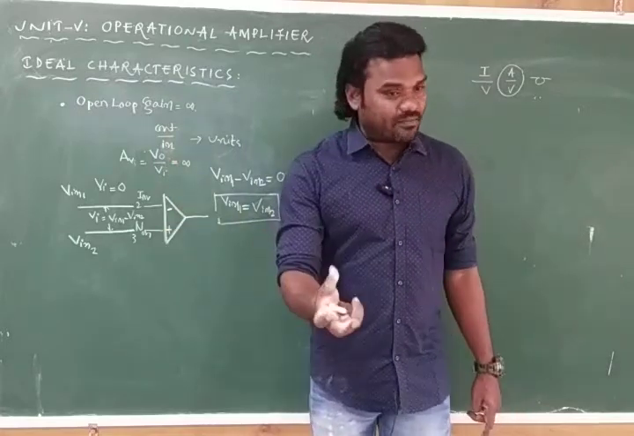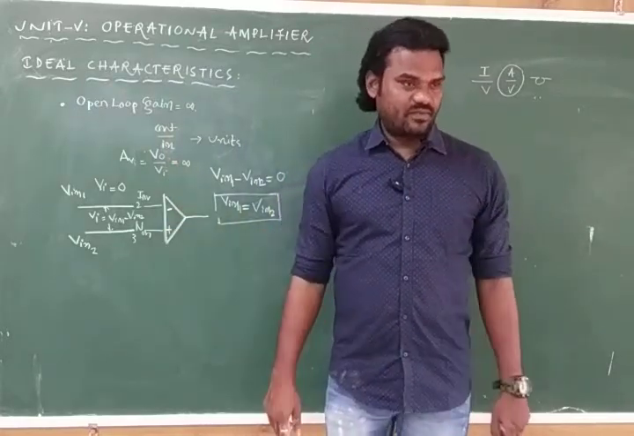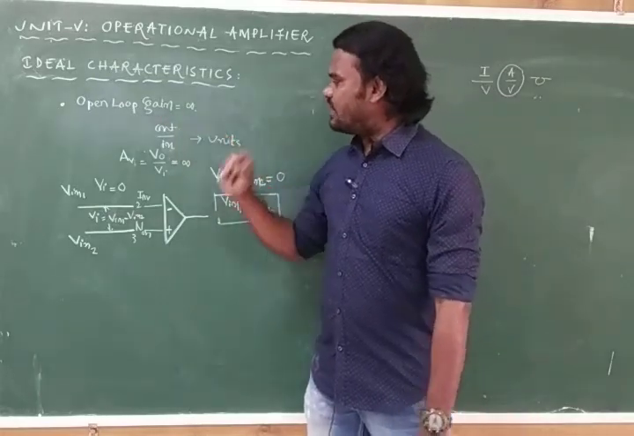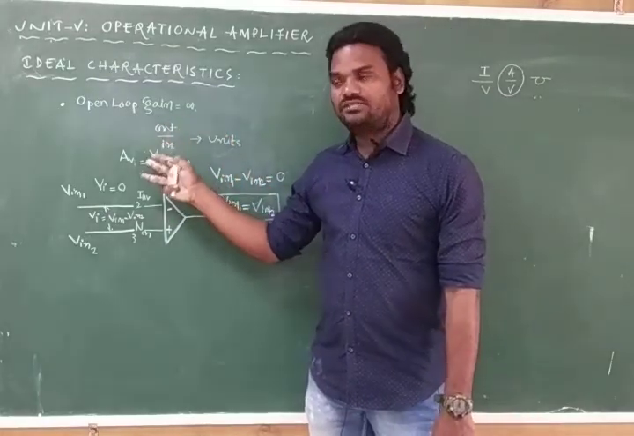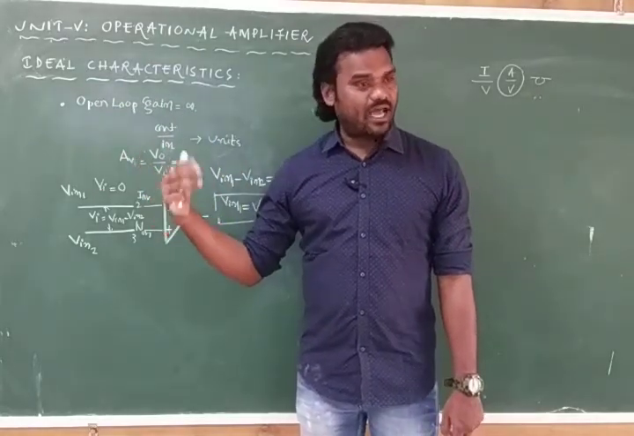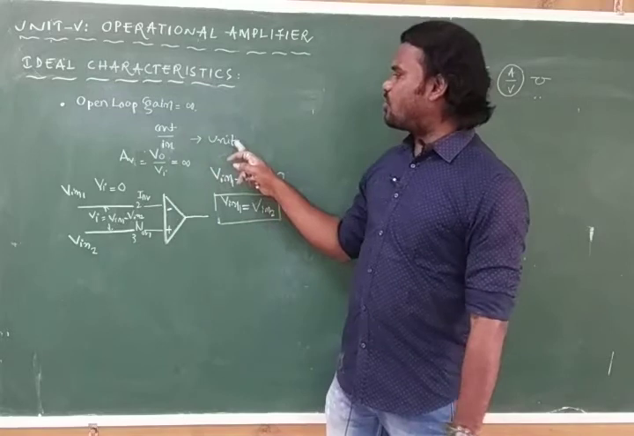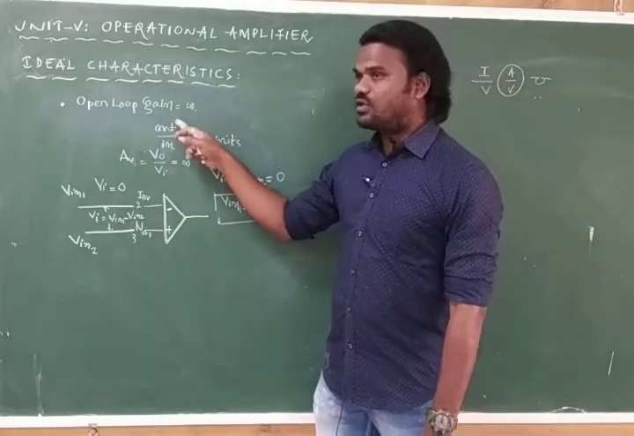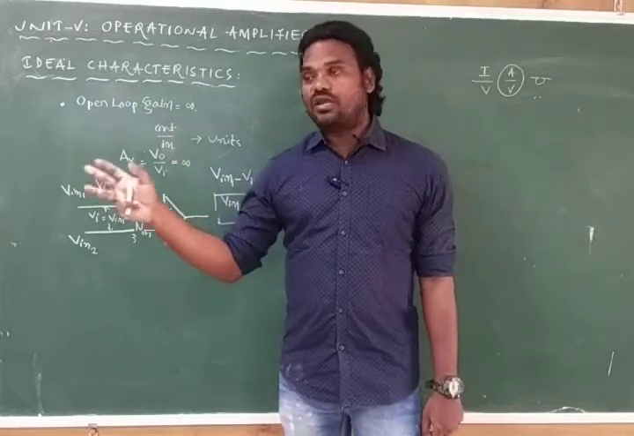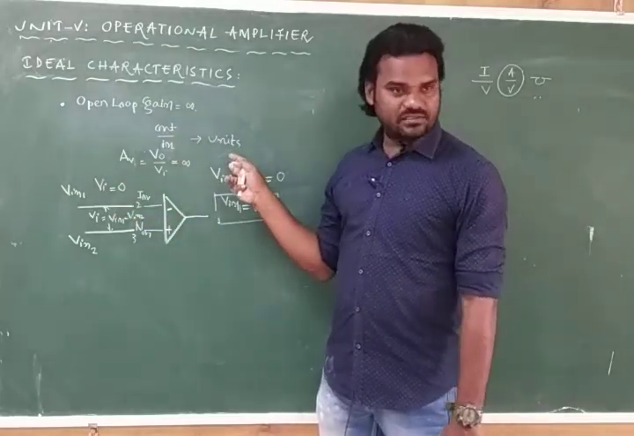We are giving the statement, but we should prove it. Are you with me? Yes. Then this open loop gain is infinity. Generally the gain formula is output by input, that may be voltage or current or power also. If both output and input are with the same dimensions or the same units, we cannot find any units.